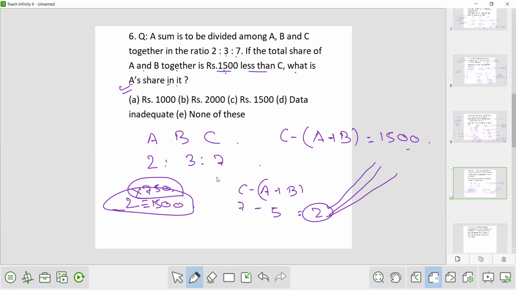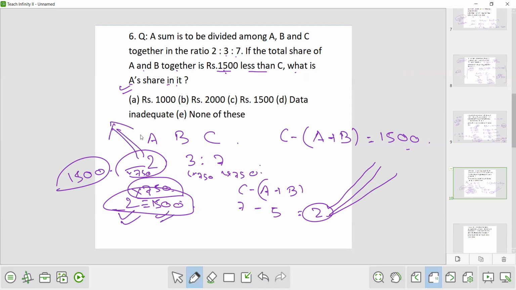So A's share will be how much? This will also be 750 times, and this will also be 750 times. So A will get how much? 1500. But why should we calculate that it is 750 times? Directly we know that 2 is equivalent to 1500, and ultimately we have to calculate what is 2. So directly you can say that the answer is 1500.